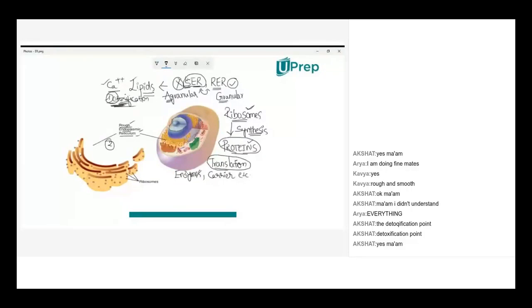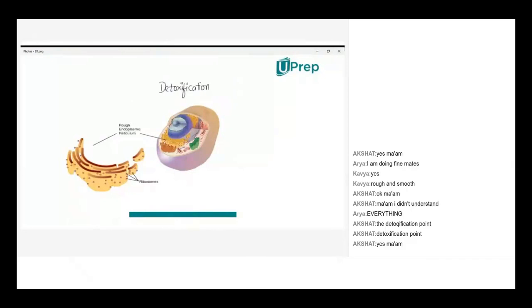See, how the smooth endoplasmic reticulum will carry out this function. When there is a diseased condition, it may be like a cold or fever, common disease conditions, or some person is affected with cancer or some organ failure, like kidney failure, lung thrombosis, some disease condition.